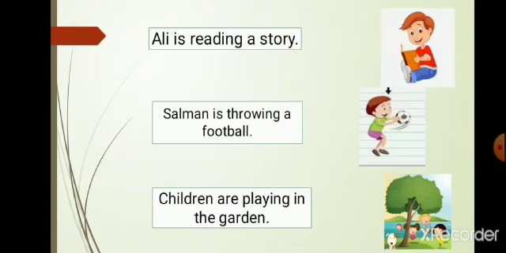Here we have the sentences in the pictures. In the very first picture, you can see a boy is reading a book. Look at the sentence. Ali is reading a story. What is the verb in this sentence? Reading. Ali is a noun and reading is a verb, because reading is telling us what Ali is doing, which action he is performing. He is reading. Ali is reading a story.